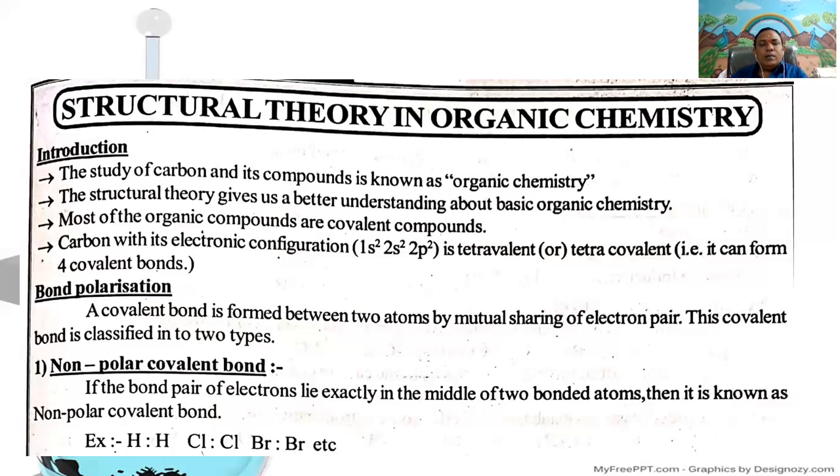If the bond pair of electrons lies exactly in the middle of the two bonded atoms, then it is known as a non-polar covalent bond. Examples: hydrogen, chlorine, bromine, etc.